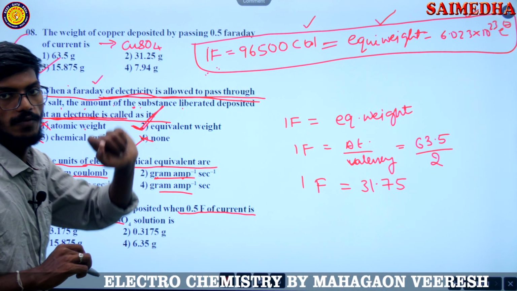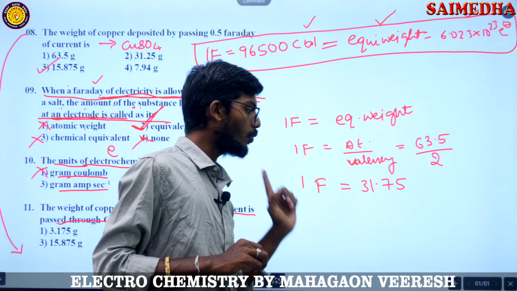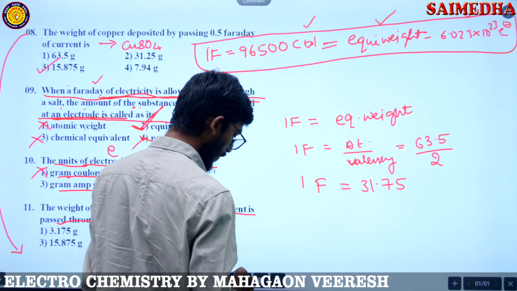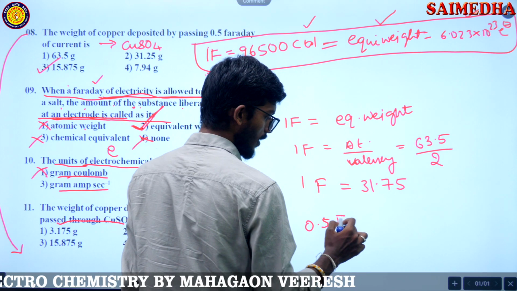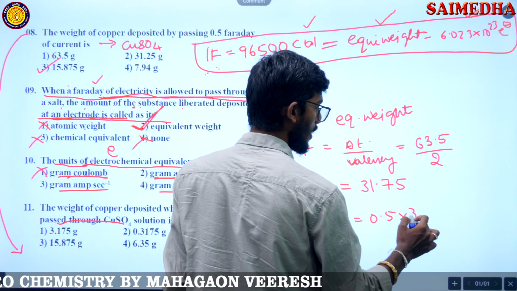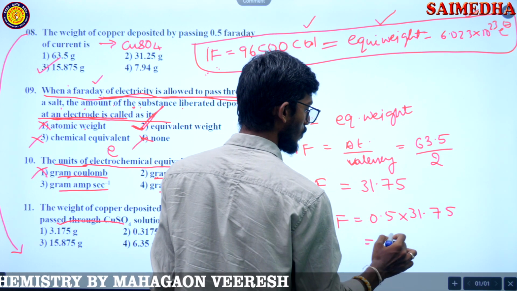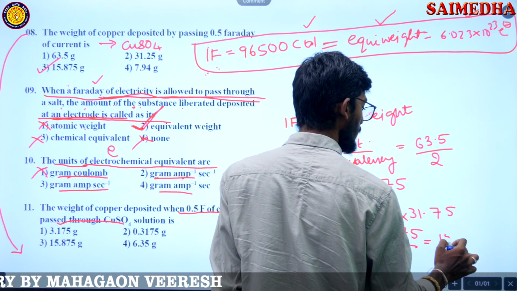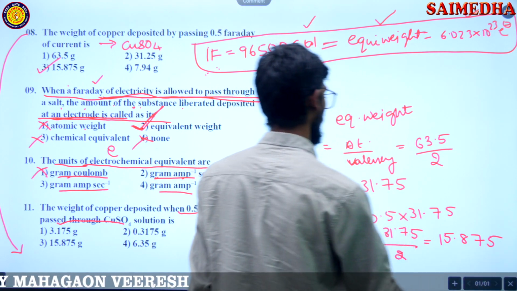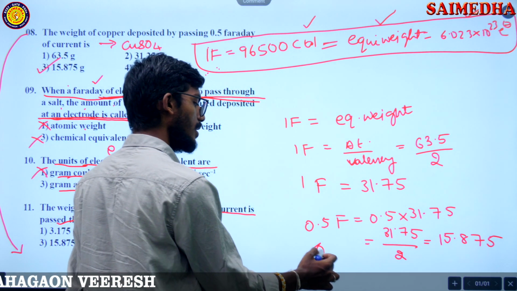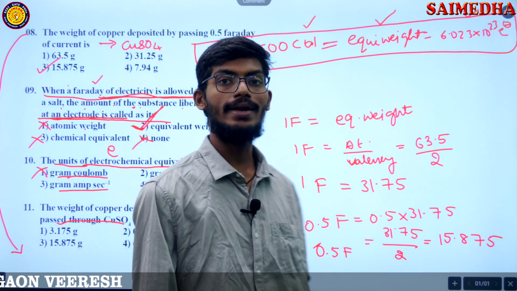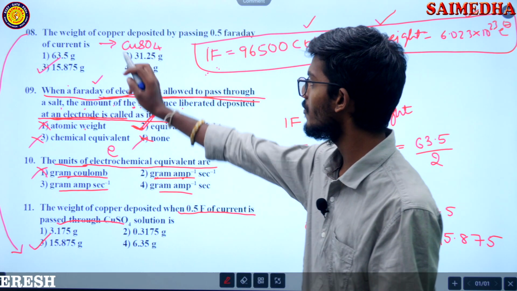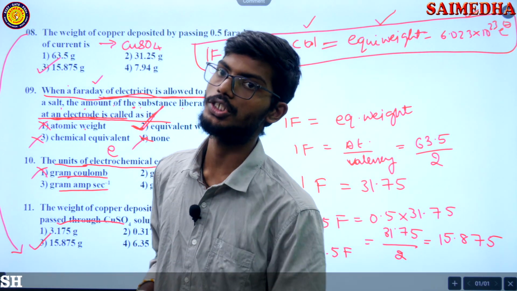What is it saying? 0.5 Faraday. I already told you, if you want anything, you need to multiply the same. So 0.5 Faraday will give you 0.5 into 31.75, which is 31.75 divided by 2, which is equal to 15.875. 15.875 is given by 0.5 Faraday. This is option 3. The same question and the same answer, guys. There is nothing more to change.